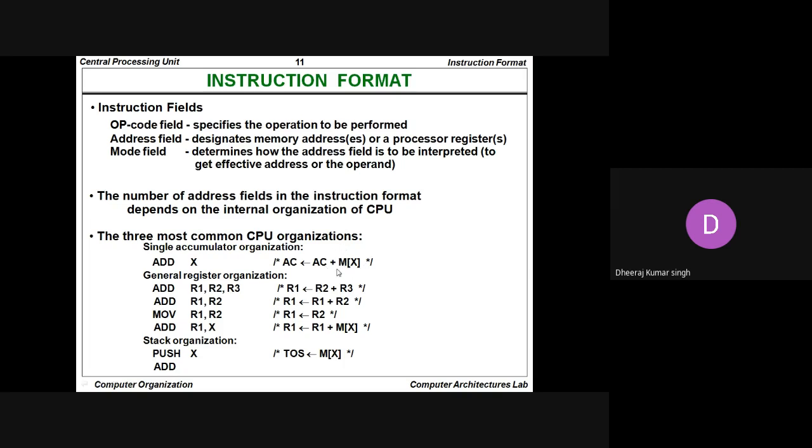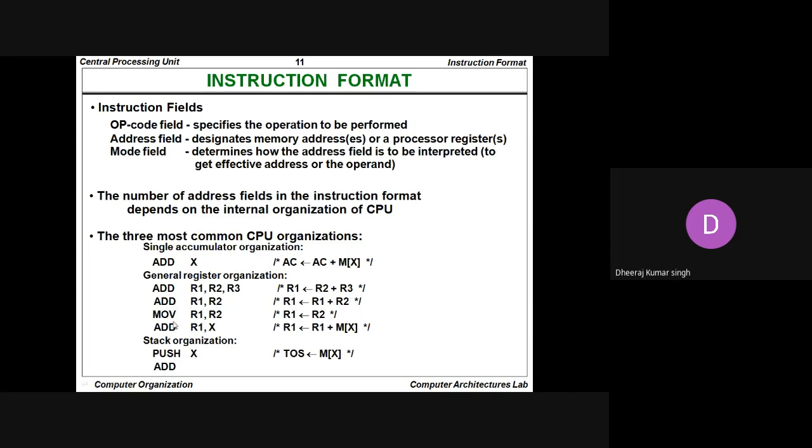Whenever we talk about general register organization, it is either two register organization or three register organization. If it is three register organization, we can write add r1, r2, r3. It means r1 gets the value r2 plus r3. If it is two register organization, we can write add r1, r2. So r1 gets the value r1 plus r2.